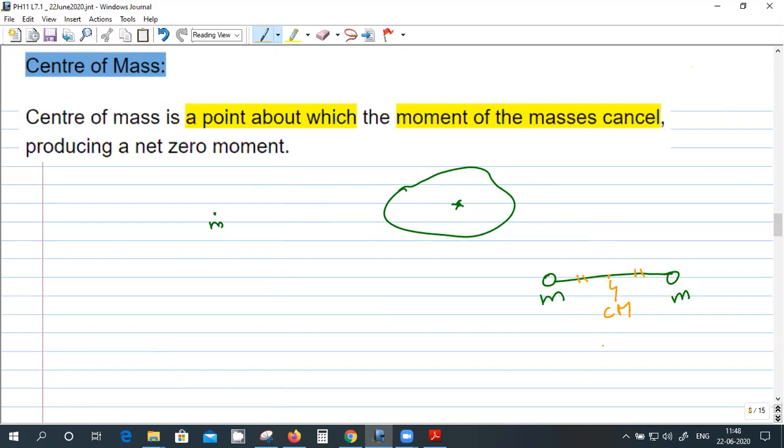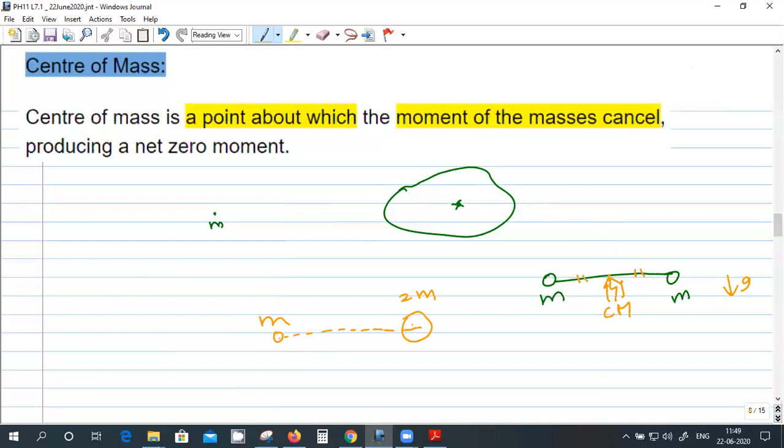One way to understand this is if I support this whole structure with a point here, and gravity acts downwards, then it should remain in balance, right? So similarly, if I take two masses, M and 2M, where will be the center of mass?